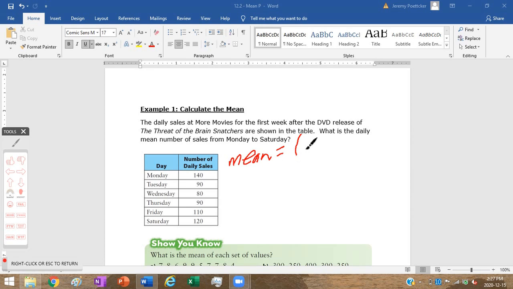is going to be equal to, put it in brackets because we've got to follow order of operations, 140 plus 90 plus 80 plus 90. If there's a really big list, I find it useful to cross them off as I go, right? So I go, well, 140 plus 90 plus 80 plus 90. This isn't a super long list, and the numbers are all different enough. It's pretty easy to tell what goes next, but that is supposed to be a plus sign. It really doesn't look like one.